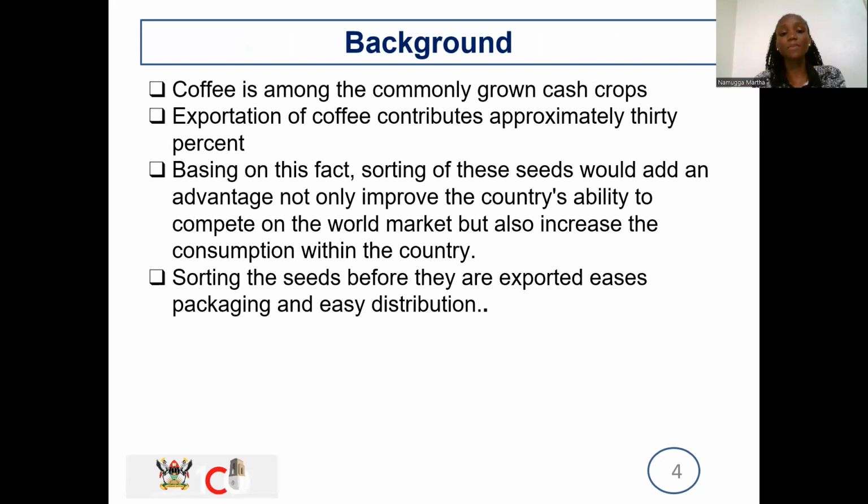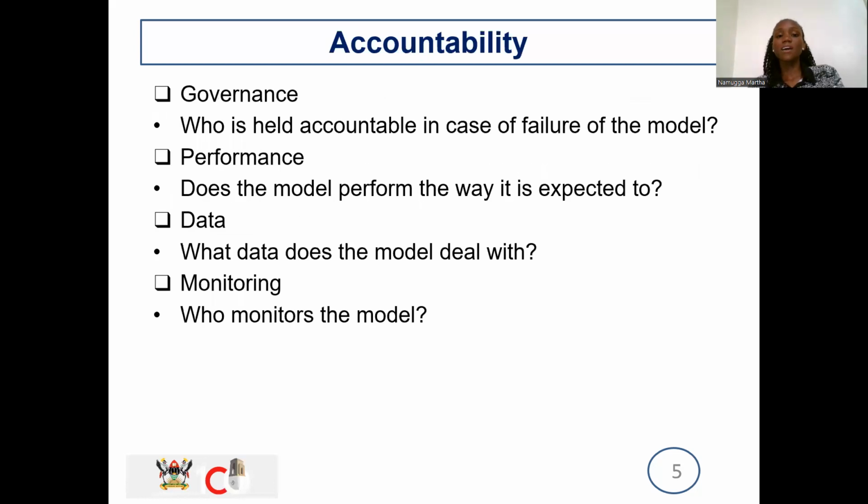We'll be a step above by being able to sort these seeds to meet the demands of other people. And it will not only be an advantage to our economy through exportation, but also to us within the country. The demand for this coffee is going to increase because you've sorted it to people's liking and to their choice. They will have a choice of choosing what they need. So that's the background of this project.